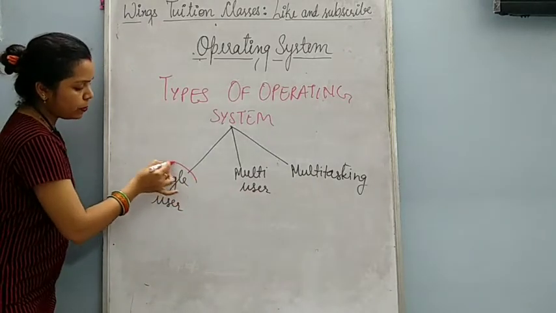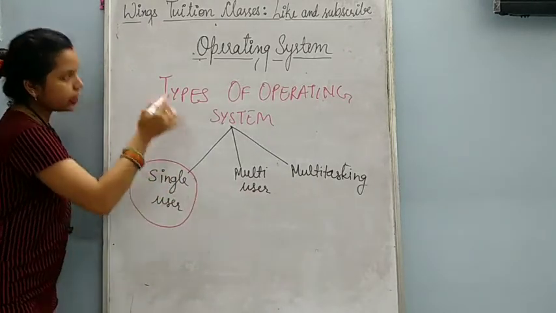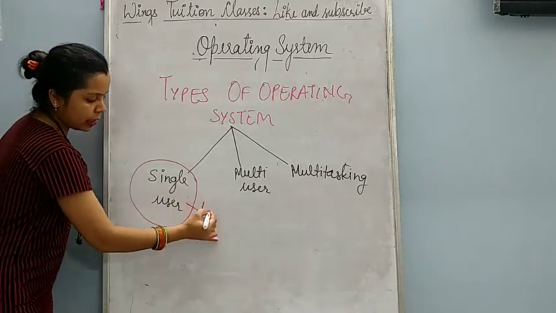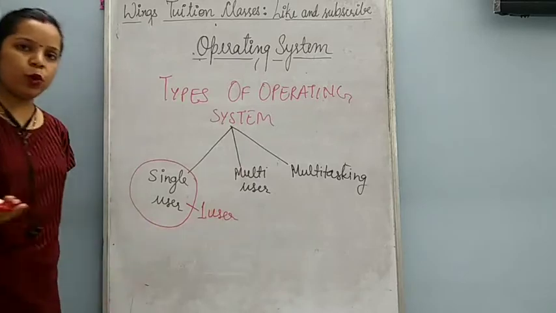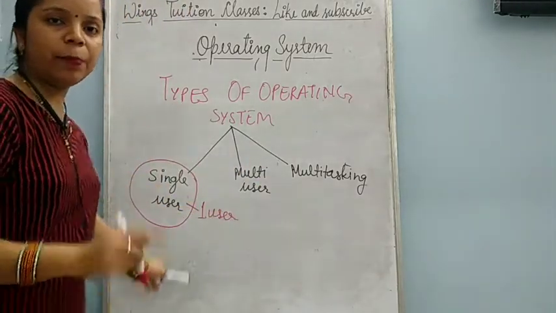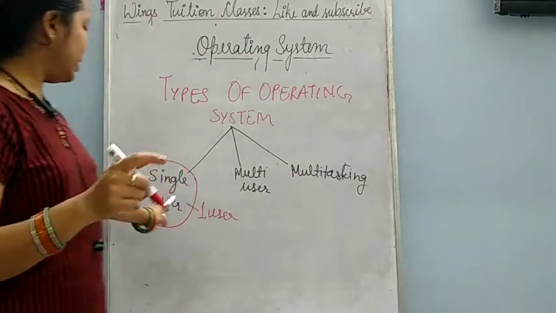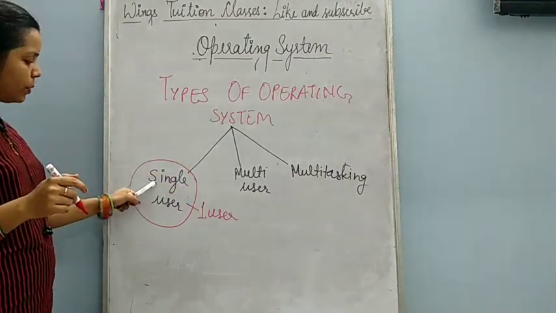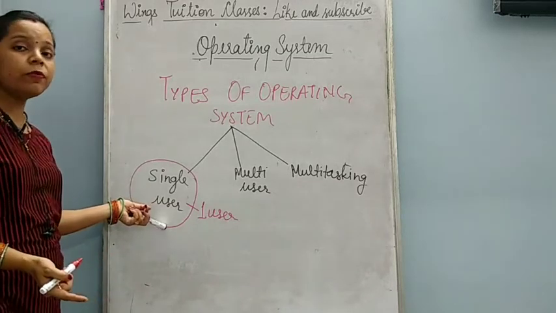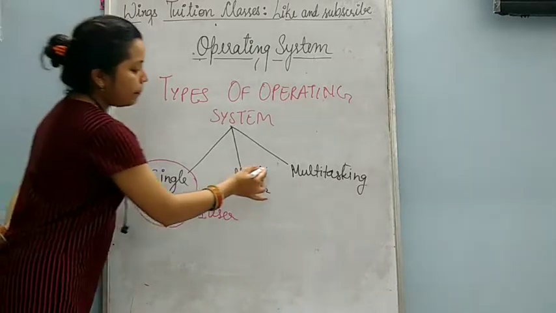Now first I will tell you about single user. What is single user operating system? In this only one user is there. Okay, only one user is there. Only one person can use this type of computer at one time. So these are single user. You can understand from this word only, single user means one person can use this type of computer.